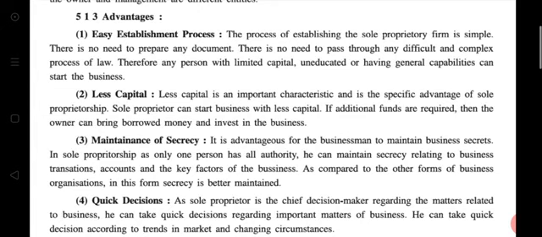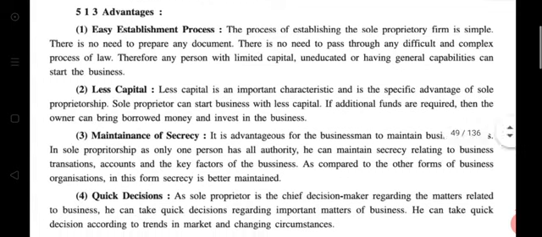First, easy establishment process. See students, explanations are the same in characteristics, advantages or disadvantages, I mean to say limitations. So in detail we just read easy establishment process. The process of establishing a sole proprietary firm is simple. There is no need to prepare any document. There is no need to pass through any difficult and complex process of law. Therefore, any person with limited capital, uneducated, or having general capability can start the business.